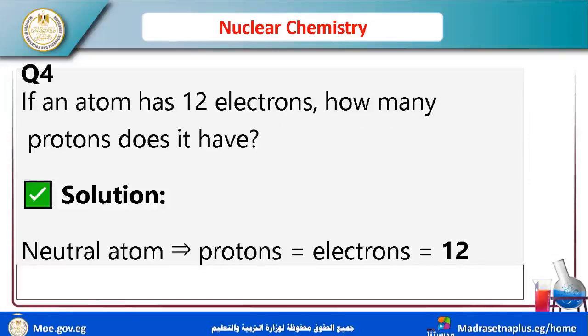I'm sorry, if an atom has 12 electrons, how many protons does it have? Okay, in a neutral atom, protons equal electrons, equal 12, because any atom is neutral.